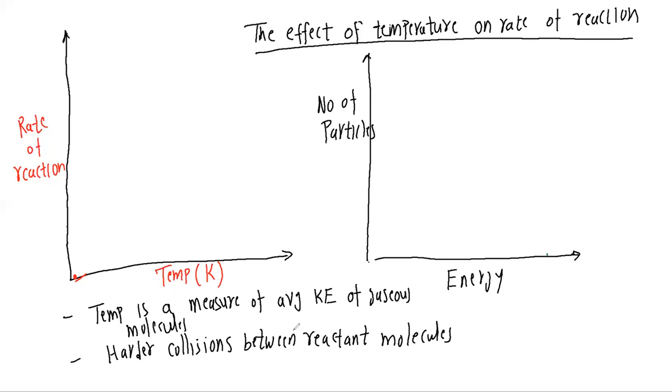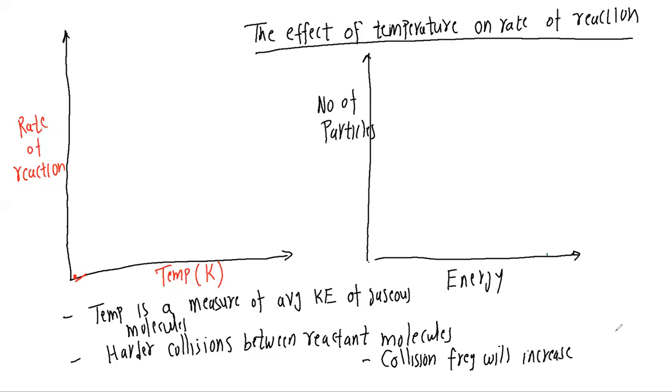And another factor which you can think of is that collision frequency will also increase. So there are two factors which are affecting because of the higher temperature. Harder collision, that means the collision between the two reactant molecules is going to be very strong, hard, and that is what is required for the rate of reaction.